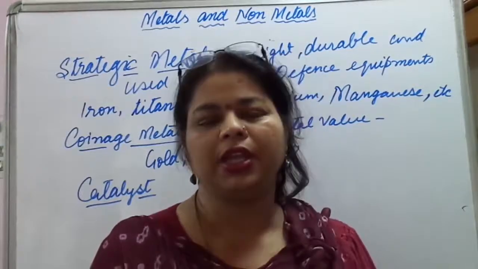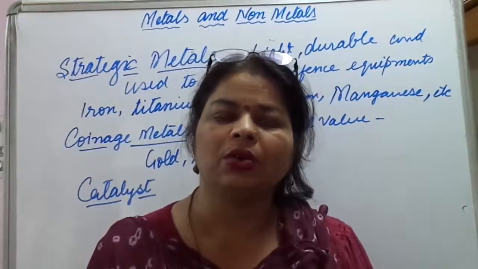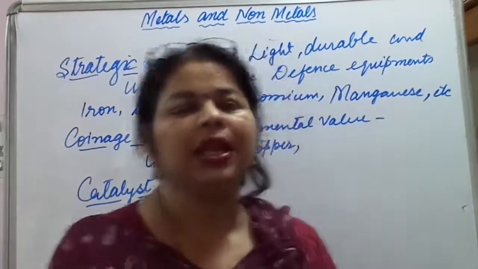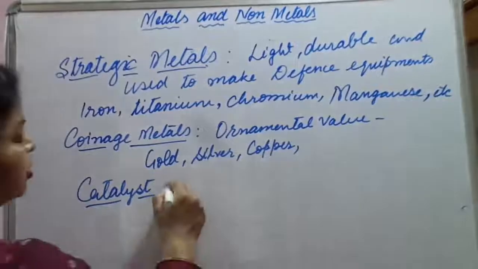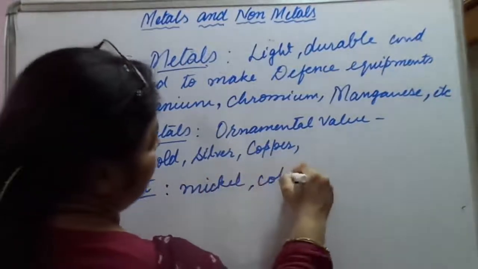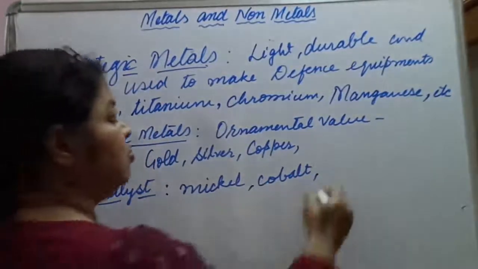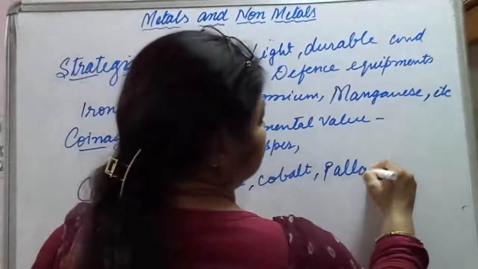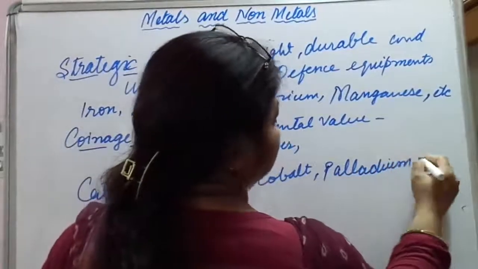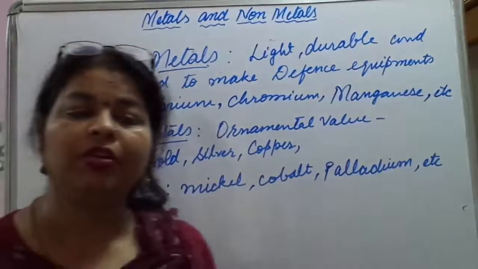What are the examples? Like nickel, cobalt, and palladium. These are the metals which enhance the rate of reaction.